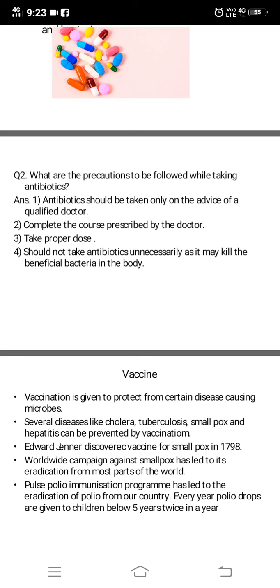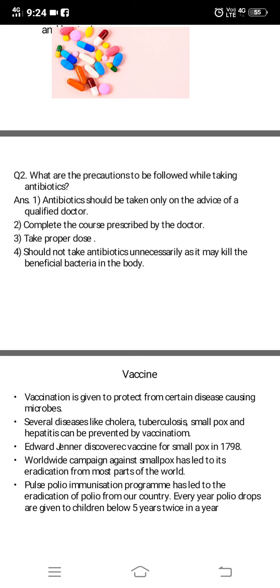Second, complete the course prescribed by the doctor. That's what I said. If it has been written for 5 days, you eat the medicine for 5 days. Take proper dose. If the doctor has told to eat 1 tablet, you should eat 1 tablet. It's not that you eat half a tablet or you eat 2 tablets. Only the proper dose which the doctor has advised you, that should be taken.